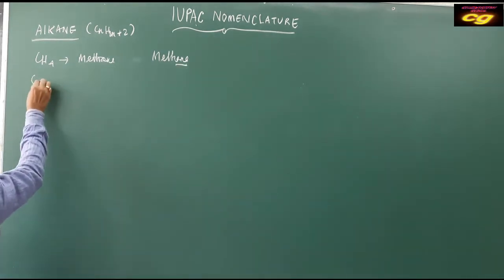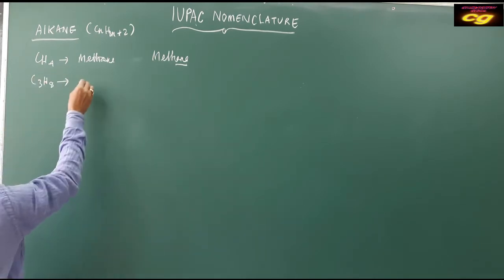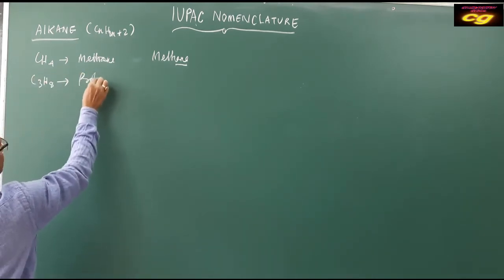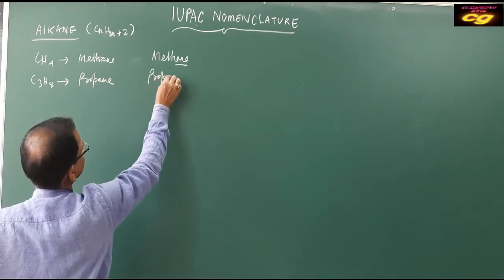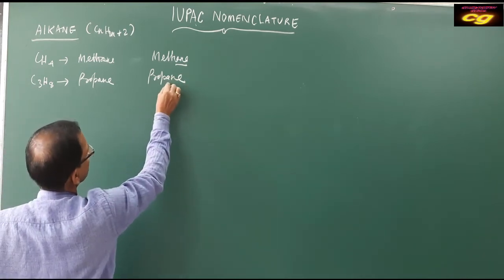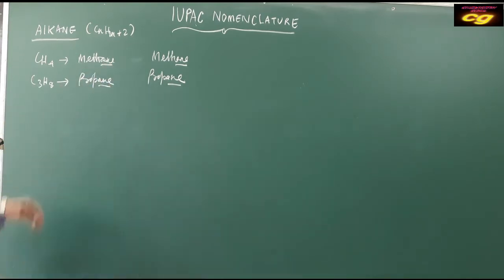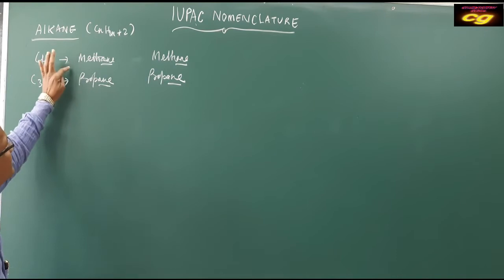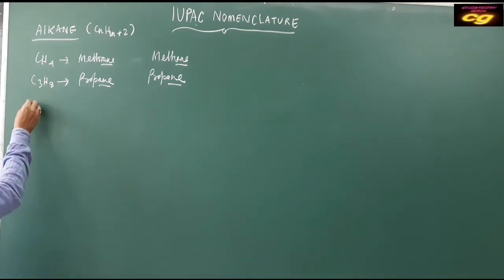Like this, C3H8 is propane, and the IUPAC name is also propane. The suffix is -ane, and the prefix or word root is meth, prop, like this. So you can practice more alkane nomenclature. Then the alkyl group.